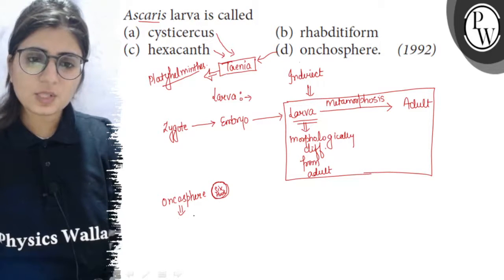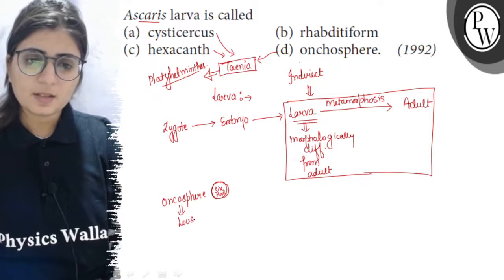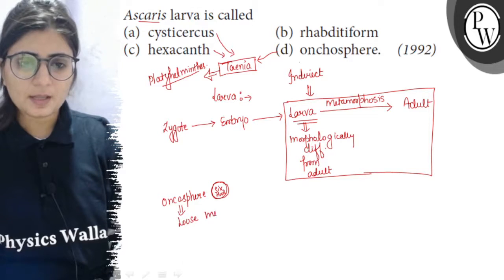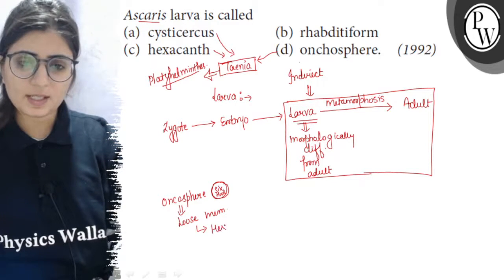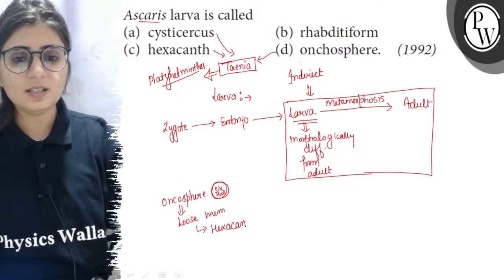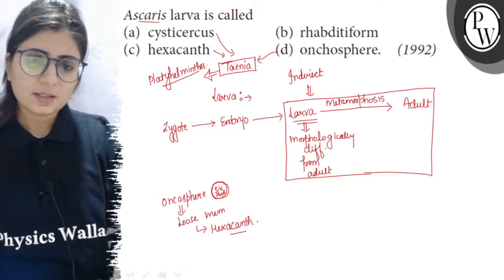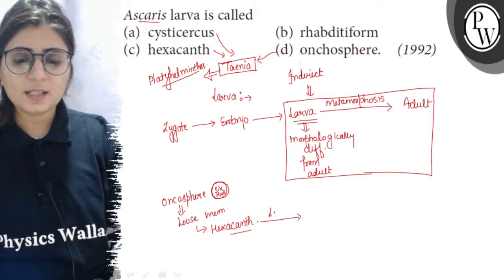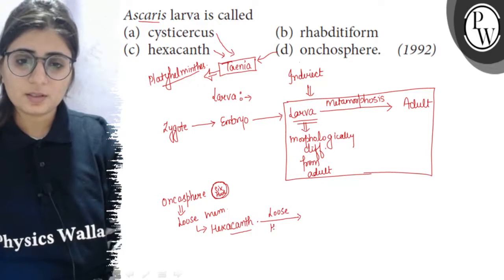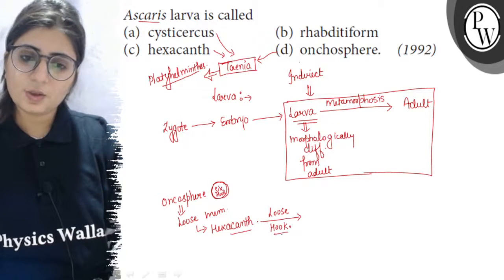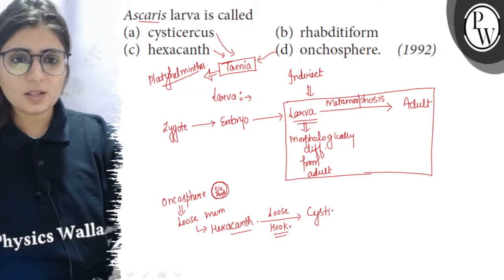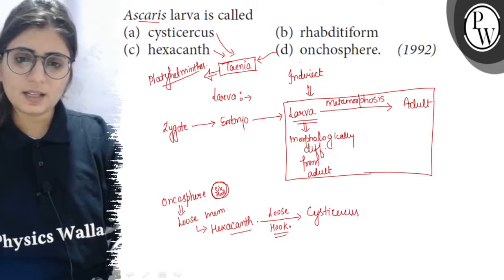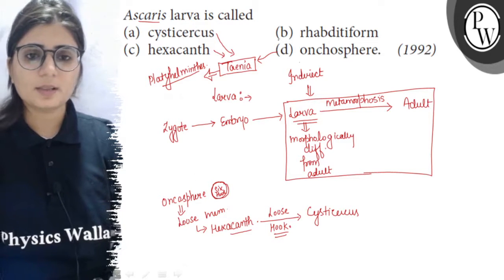When this oncosphere loses its membrane, then these 6 hook like structures come out, and this 6 hook like larval stage is called the hexacanth. And when this hexacanth loses its hooks, it becomes the cysticercus, and all these events occur in the life history of Taenia.